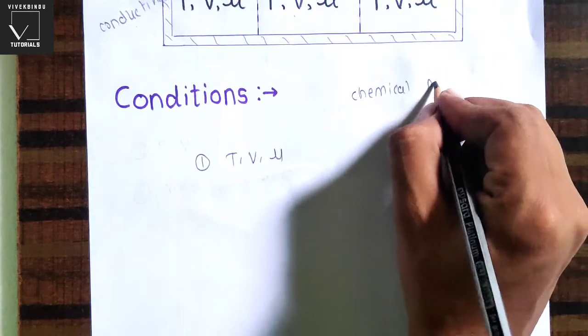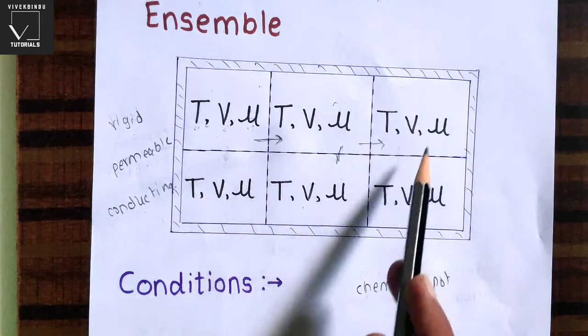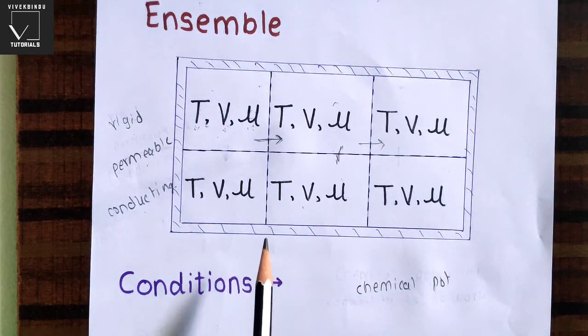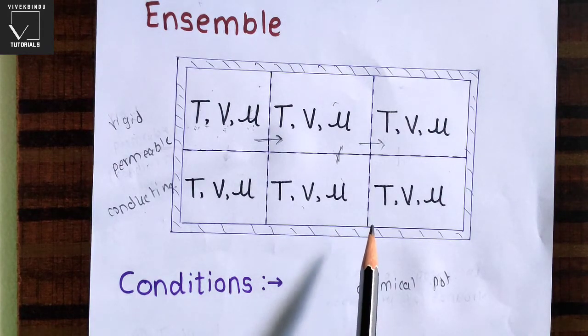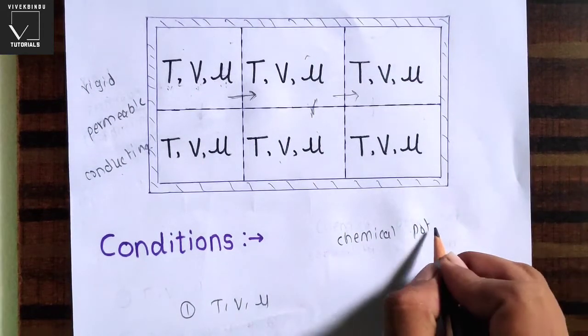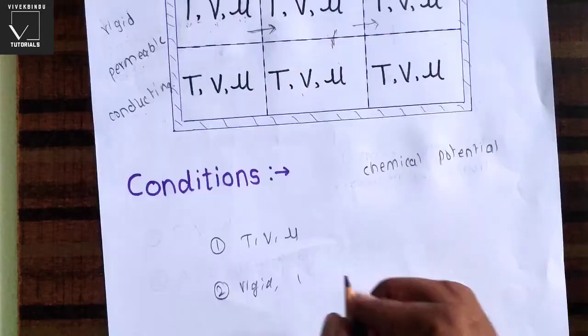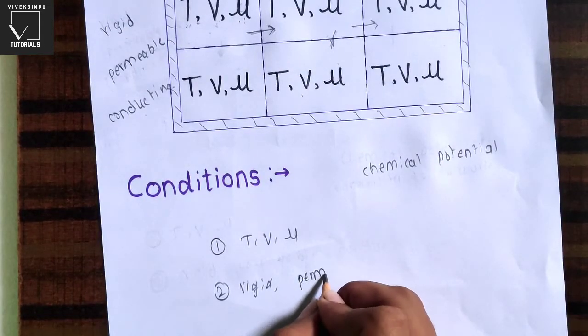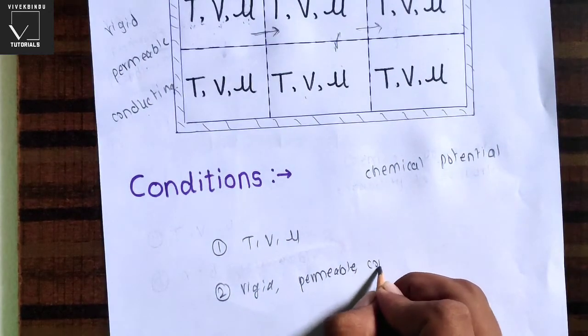So what is chemical potential? There are some atoms and molecules present in these systems and they are doing some work. The capability of atoms and molecules to do work, we call it chemical potential. So chemical potential is ability to do work. And the second condition is the wall should be rigid, permeable and conducting.